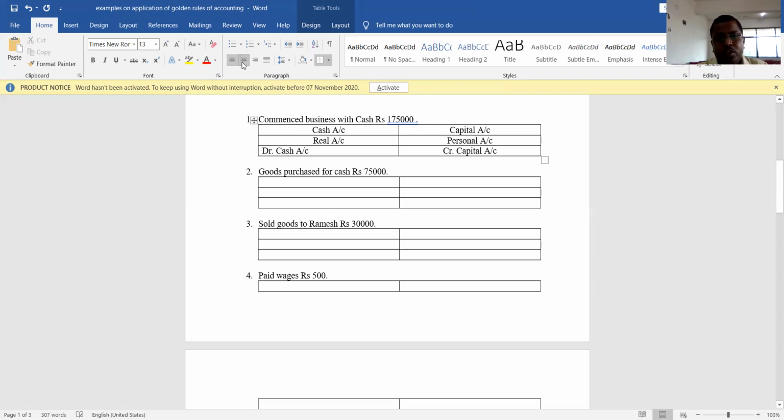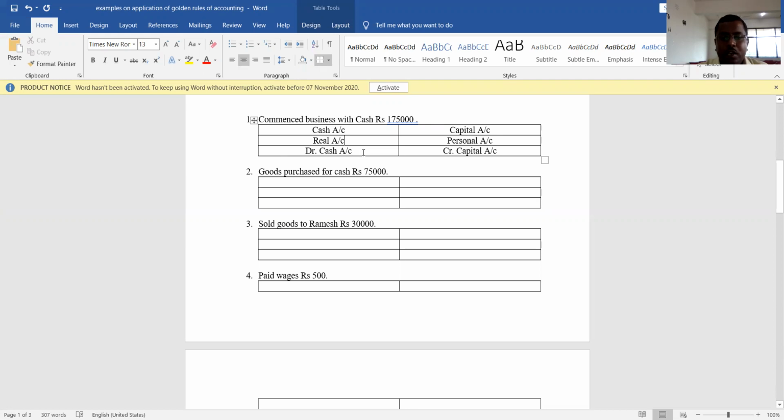Understood? So what is the first step? We need to find out the two accounts in a transaction. Here the two accounts are cash account and capital account. Once you recognize the two accounts, you should check which category they belong to. Both may belong to the same category, or to different categories. Here cash is a real account and capital is a personal account, because capital always represents the owner.